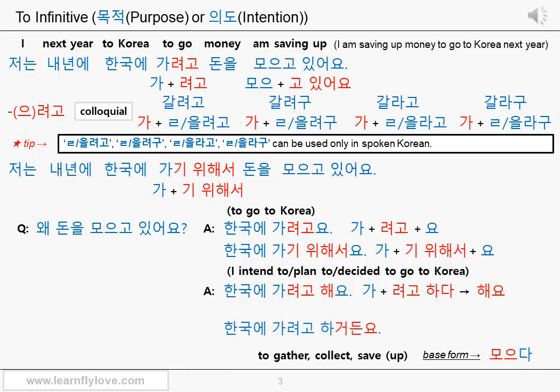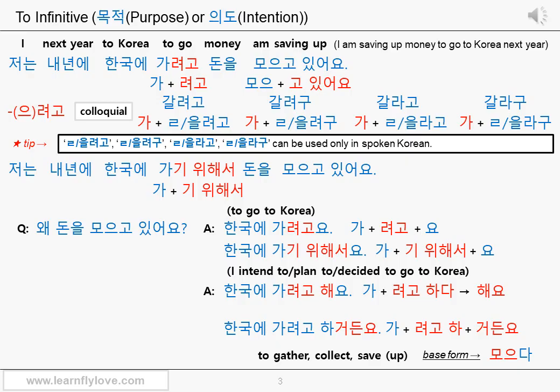한국에 가려고 하거든요. Let's see the 가려고 하거든요 part. As you see, the final ending 거든요 is used. The stem 가 plus the connective ending 려고 plus 하 from 하다 plus 거든요.